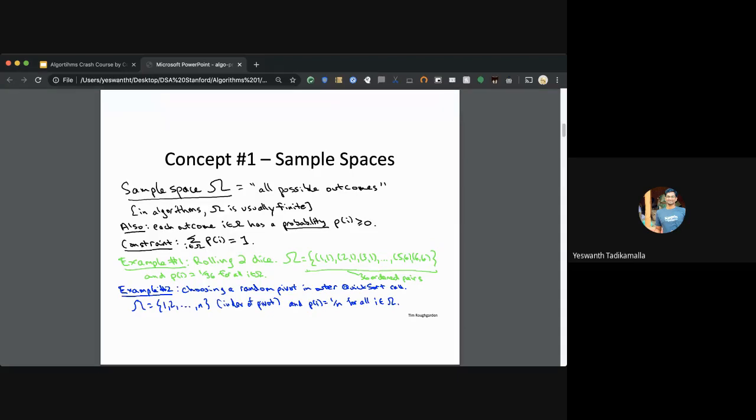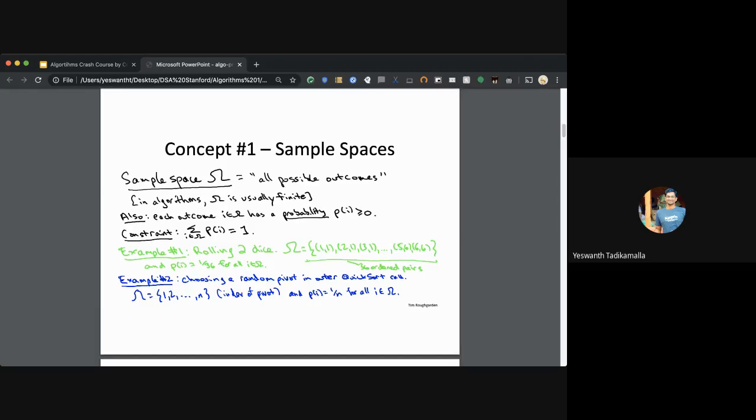So the sample space is represented by omega. Omega is all possible outcomes, and each outcome has some probability p which is not zero. An outcome i has some probability, and the sum of all these outcomes' probabilities is 1.